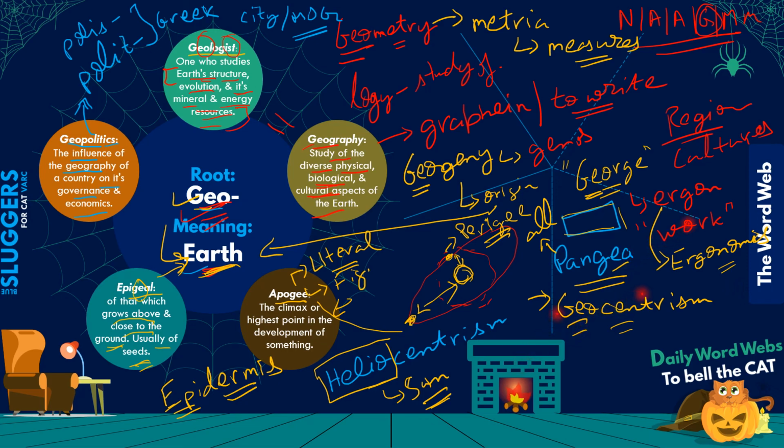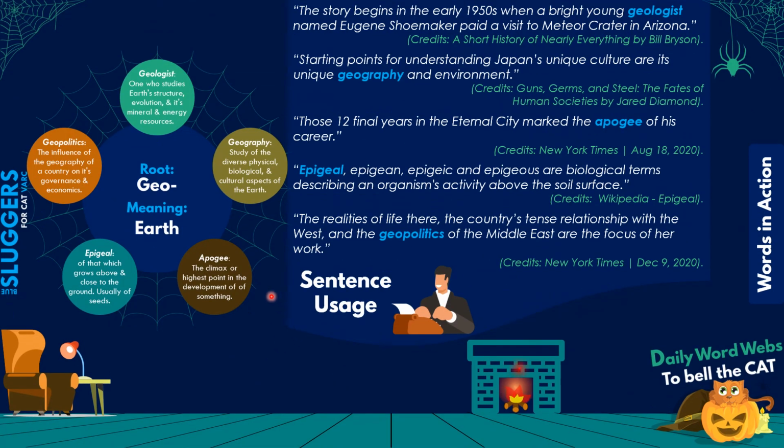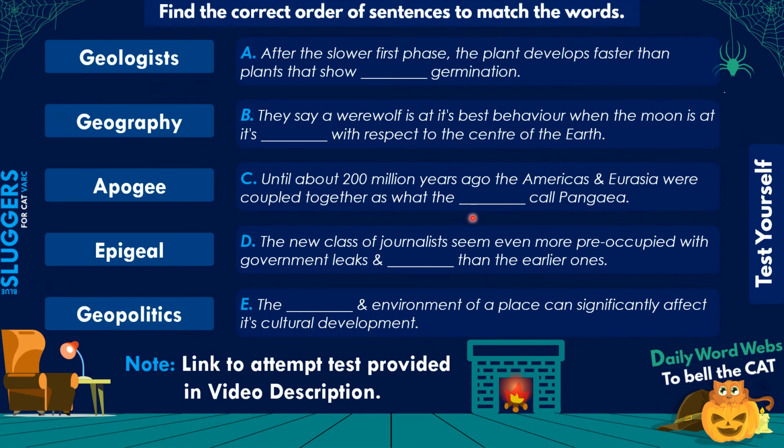That's it. At this point, guys, you can pause the video and go through the sentence usages of these words, by going through these sentences that have been listed here. As you can see, these have been sourced from reliable sources. The credits have been mentioned here. Here you can again pause the video and test yourself. You just need to find the correct order of sentences which have been shuffled, so that the right sentence is along with the right word.